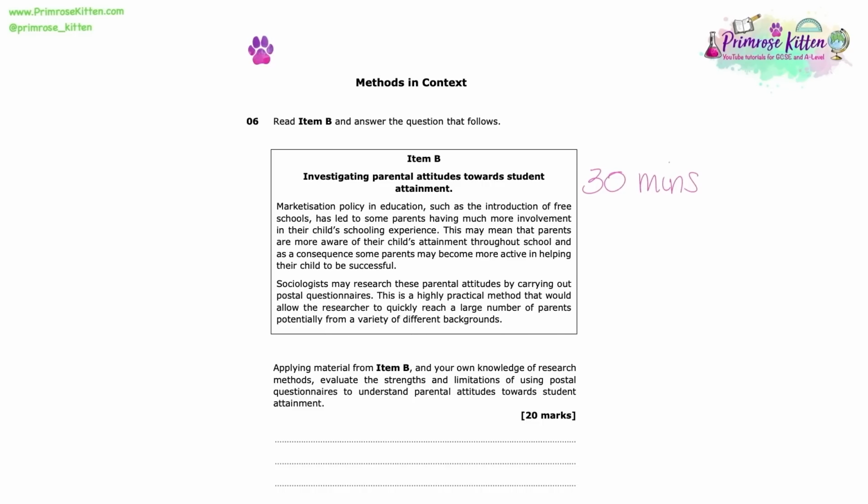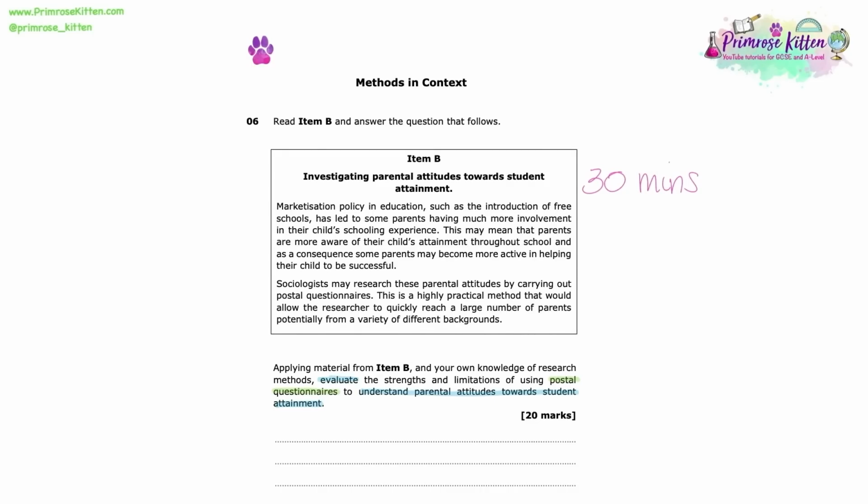With regards to the structure of this one, you are always going to be asked to take a specific context of education. Here our context is parental attitudes towards student attainment, and to apply that context to a specific research method. Here we have postal questionnaires. And as you can see, the question is asking you to evaluate the use of such a method in such a context.